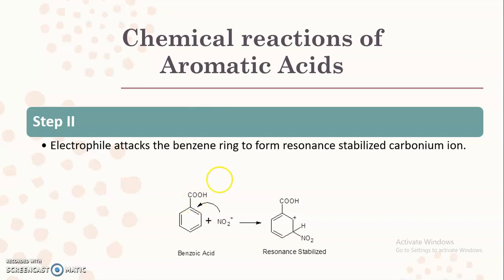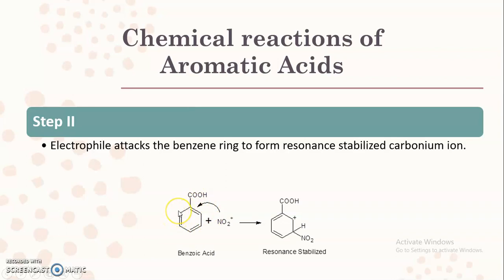The oxygen atom withdraws electrons from the carbon atom. That's why this carbon atom becomes electron deficient, and hence it withdraws electrons from the benzene ring, due to which the benzene ring becomes electron deficient.